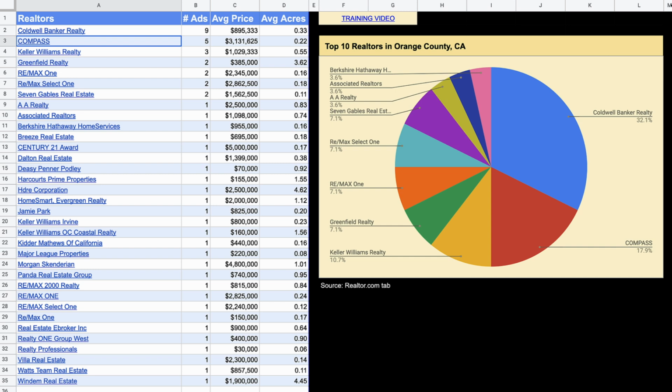Whereas if you didn't have a tool like this, it could take you a whole lot longer and require a lot more guesswork to find these people if you're able to find them at all. So this just helps a lot in figuring out how to find that land specialized agent. So I thought that was just a really creative way to use the data that's already there to just point out really clearly who those top players are.